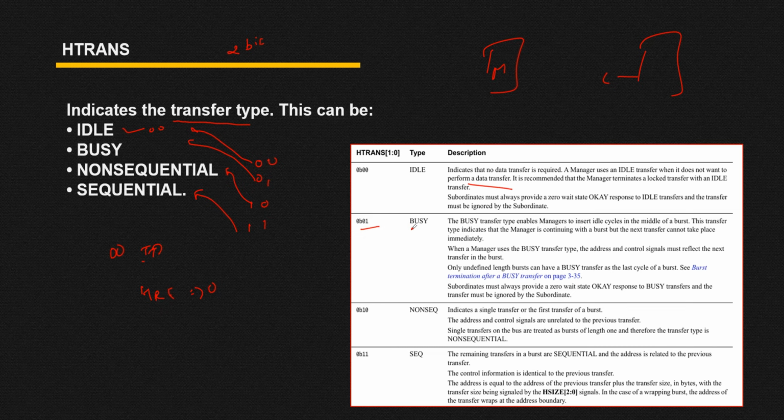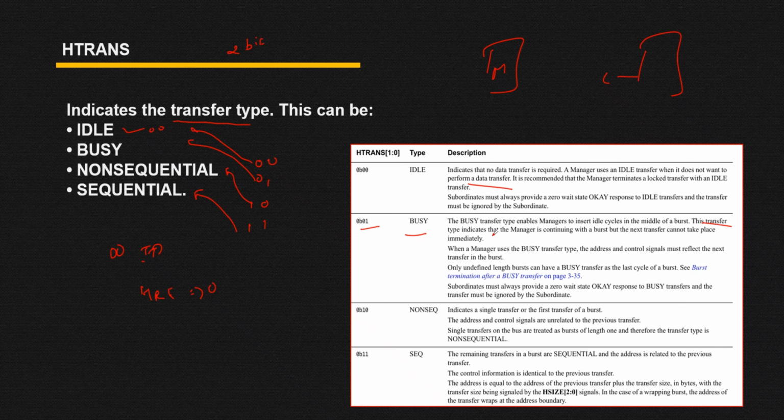Then we have 01, which means BUSY transfer type. The BUSY transfer type enables the manager to insert idle cycles in the middle of a burst. Let's suppose your manager wants some time to continue the transfer. So the manager will go into a BUSY state, where you have to wait until you go to the non-sequential or sequential state. BUSY is nothing but when your manager wants some time in order to complete the transfer, so it will go into the BUSY state.